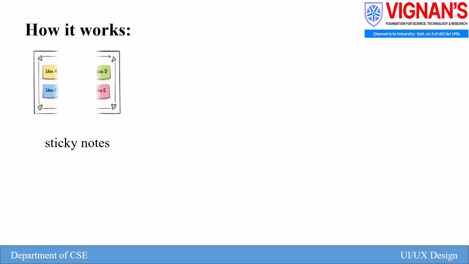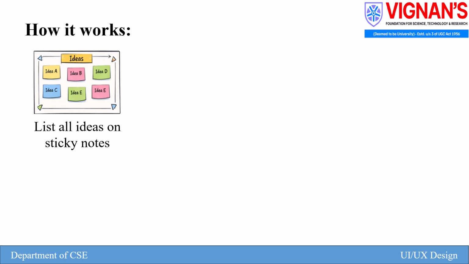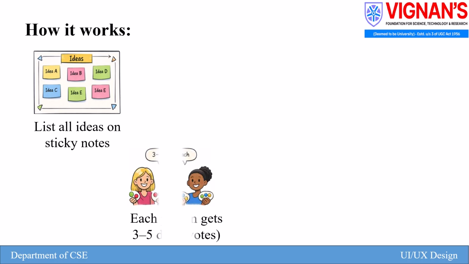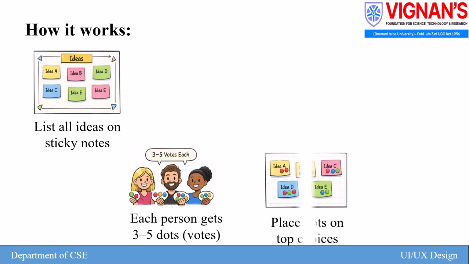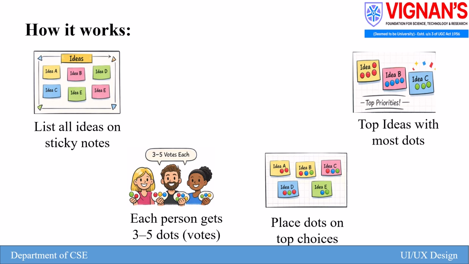First, list all the ideas that we got from ideation techniques on sticky notes. Give 3 to 5 dots to every member in the team. And every member should place dots on their top choices. Finally, choose the top ideas which have the most dots.